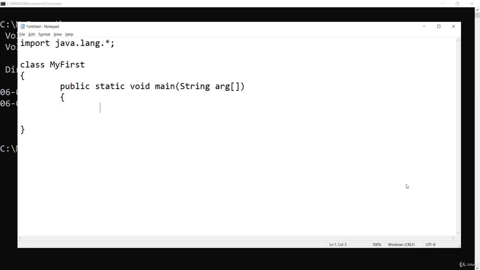Then here I will print. Main is not written just like in C++, int main or void main. We have to write public static void main. Then for printing, there is no simple method like cout or printf, but we have to write System.out.println. Now here I will say hello world.